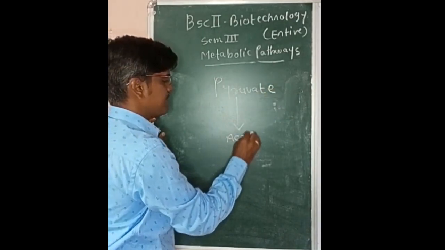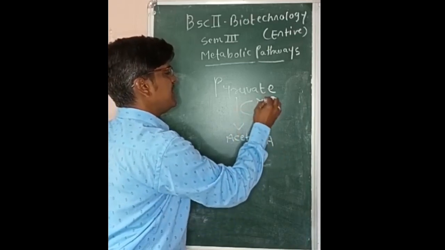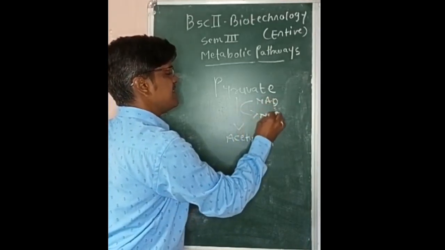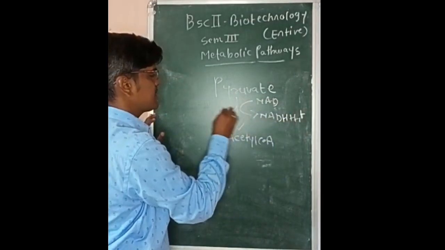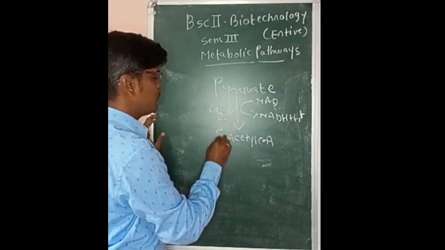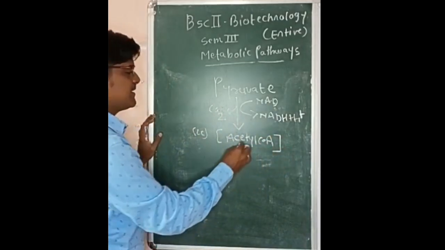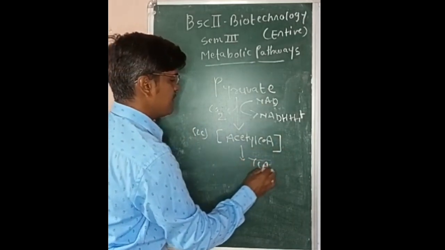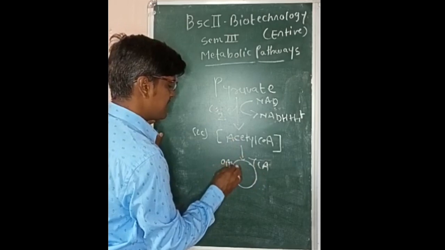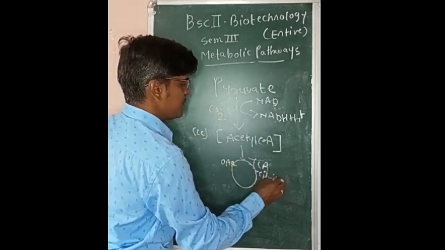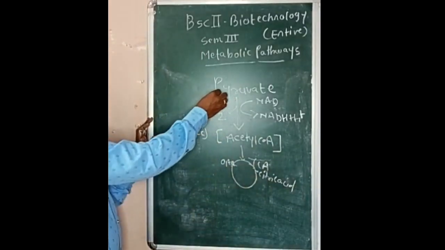This pyruvic acid is converted to acetyl-CoA by the enzyme pyruvate dehydrogenase. NAD is converted to NADH plus H plus. So there is an oxidative reaction. One carbon is removed, so 2 carbon structure acetyl-CoA is made available, which enters the TCA cycle for a large amount of energy. Acetyl-CoA combines with oxaloacetic acid to form citric acid. So the first fate of pyruvic acid is it enters the TCA cycle.